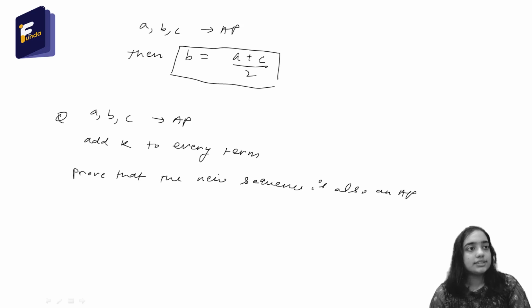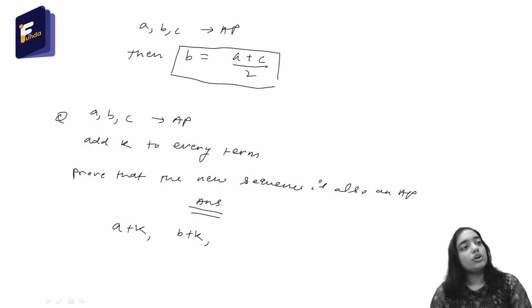Okay, so the answer is: we know that the previous AP is a, b, c. Now the new sequence is a plus k, b plus k, c plus k.